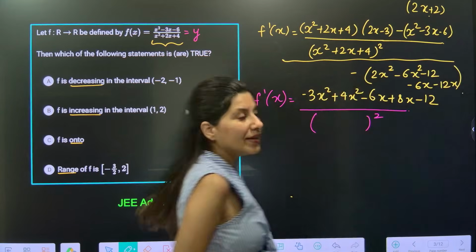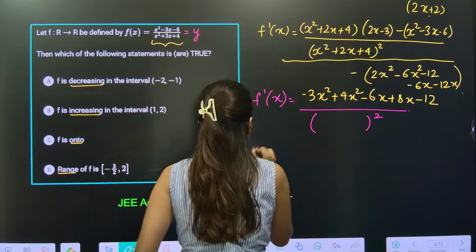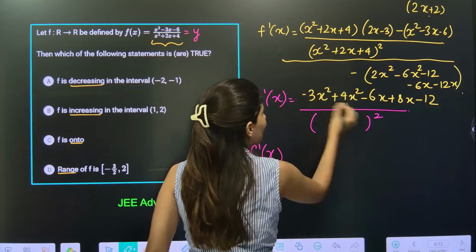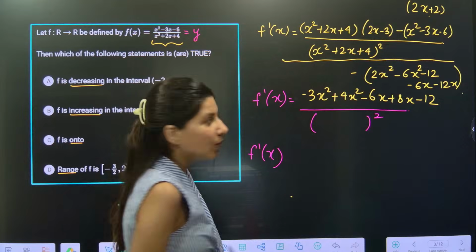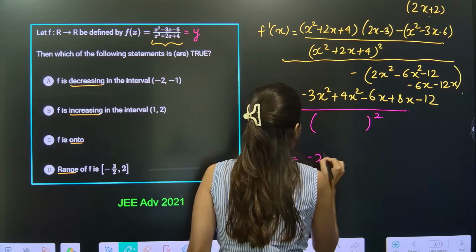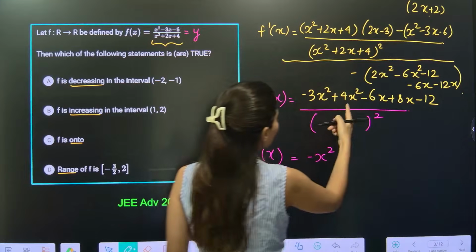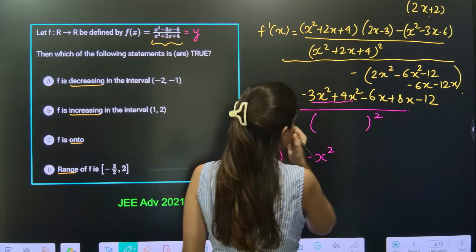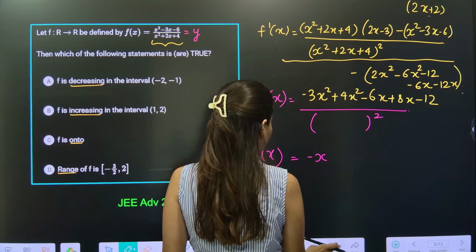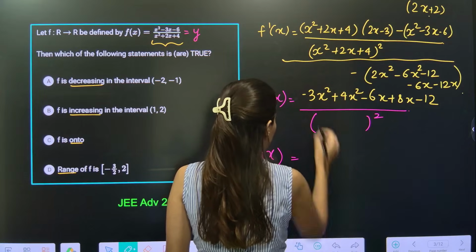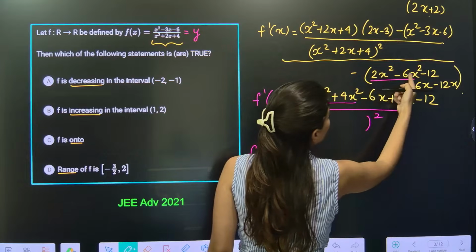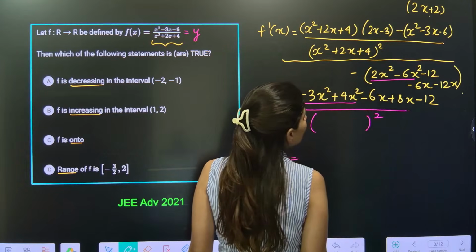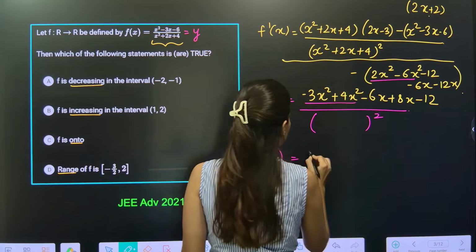Okay, alright. Now f dash x, let me rewrite. So from here x square and from here minus 2x square. Okay, so this is going to be minus x square. Then we have, so this is sorted, right? Oops, no. Plus x square, and this is what? Minus 4, and this is plus 4. So this is 5x square.